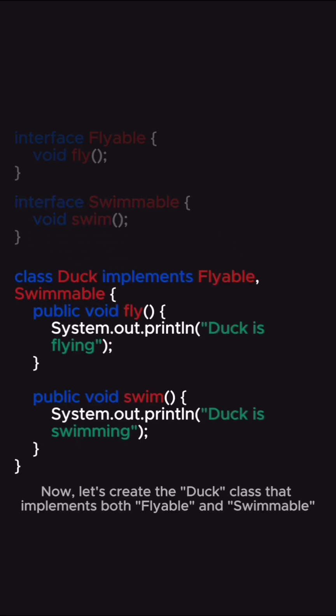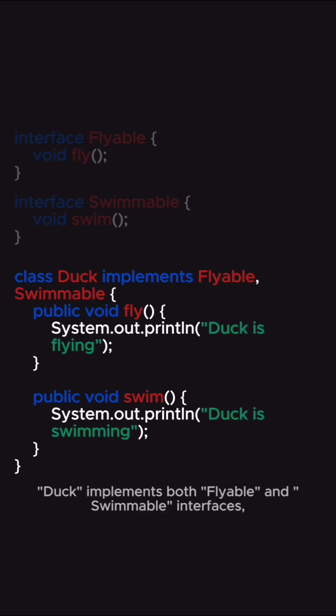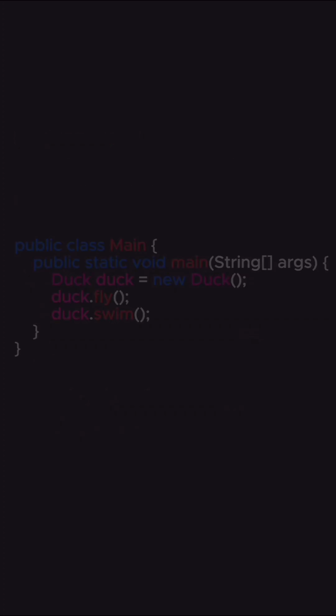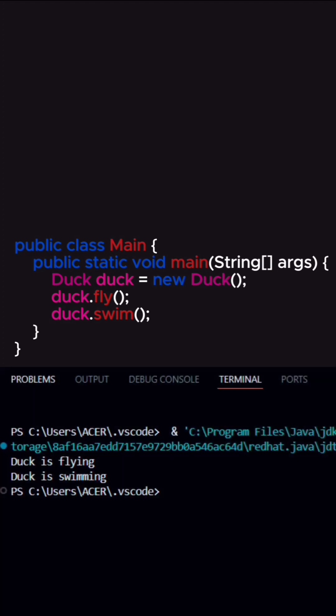Now, let's create the Duck class that implements both Flyable and Swimmable. Note that here the implements keyword is used in place of the extends keyword. Duck implements both Flyable and Swimmable interfaces, providing the specific implementations for the fly and swim methods. Finally, let's see how we can use these in our main class. In the main class, we create an instance of Duck and call its fly and swim methods. That's it. You can see the output.